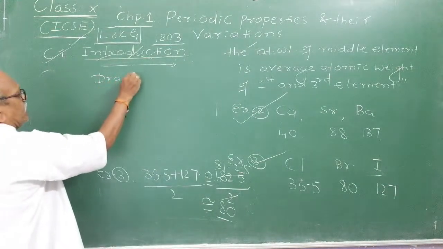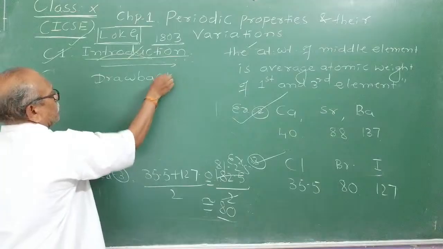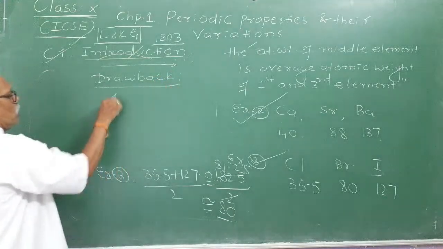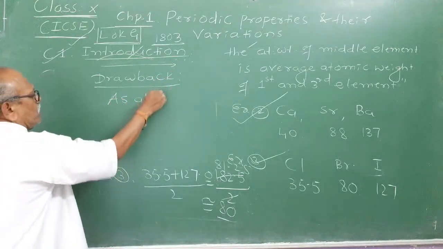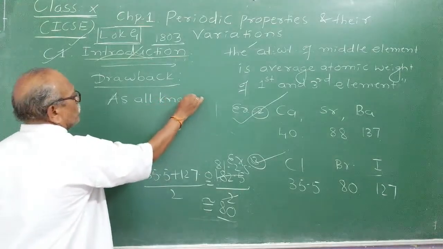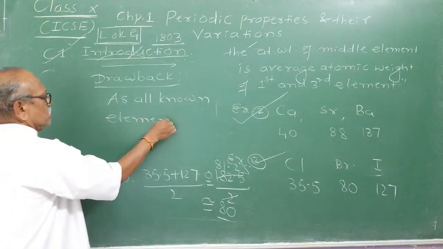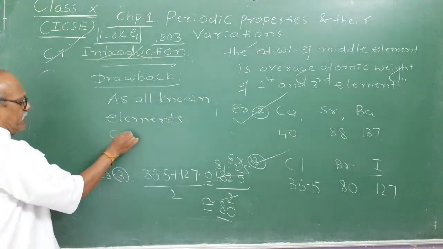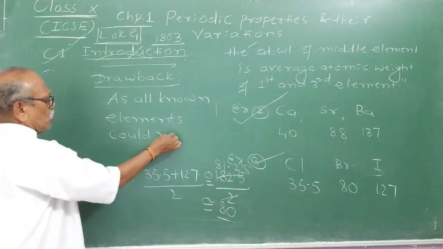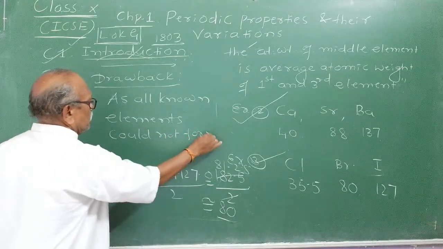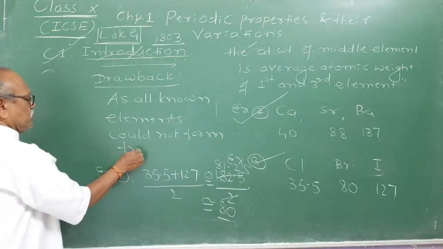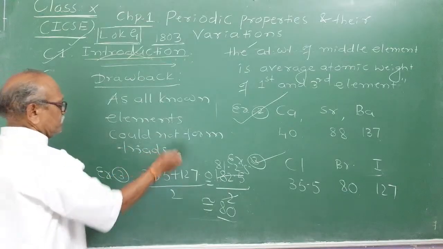As all known elements could not form triads, the law was discarded.